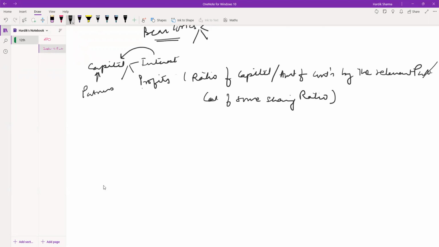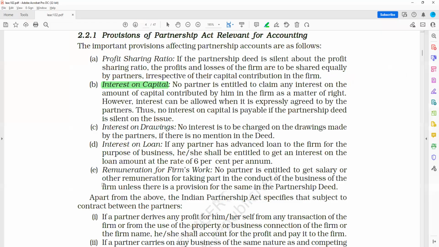So this is again the division of profits, a fundamental, important provision affecting the partnership account.